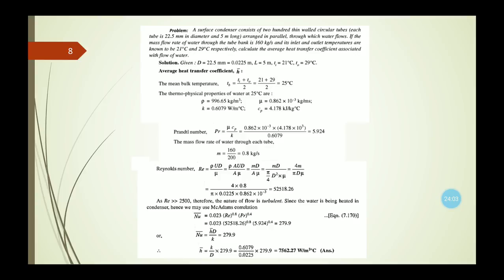So to calculate the average heat transfer coefficient, that is h bar, which equation of the Nusselt number or the average heat transfer coefficient will we use, because we have seen around 8 to 10 formulas for the heat transfer coefficient. To use that, the first thing we need to determine is the value of the Reynolds number.